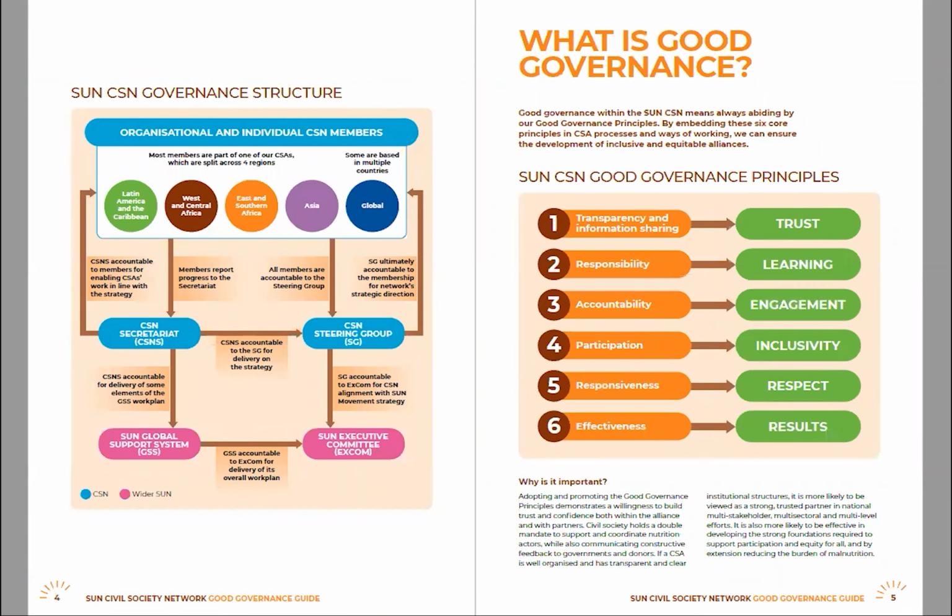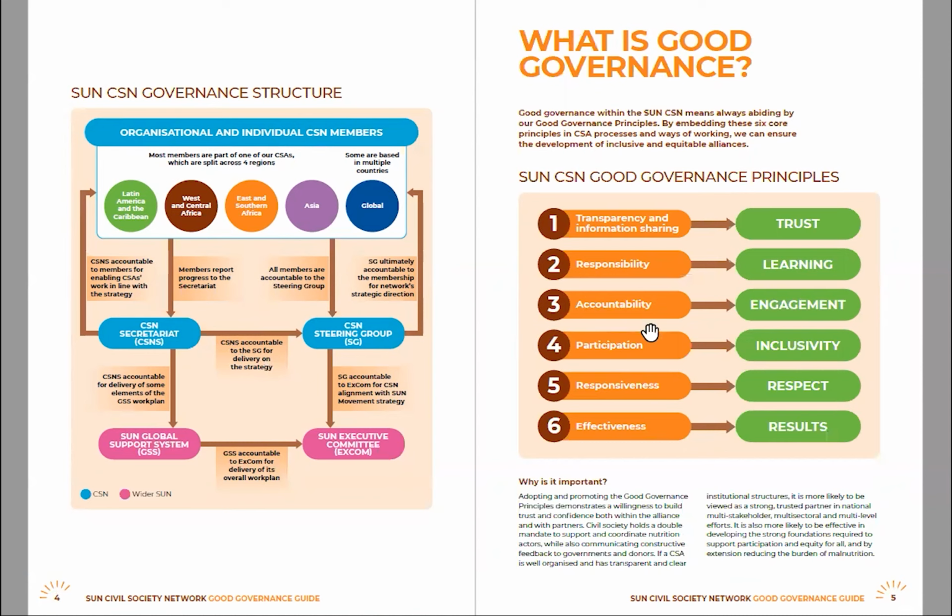The governance structure infographic, which is here on the left, shows the overall structure of the SUN Civil Society Network, Scaling Up Nutrition Civil Society Network, and the wider SUN Movement. It is useful to familiarize yourself with this infographic so you can see where you fit in with the reporting lines of the Civil Society Network and also within the wider SUN Movement.